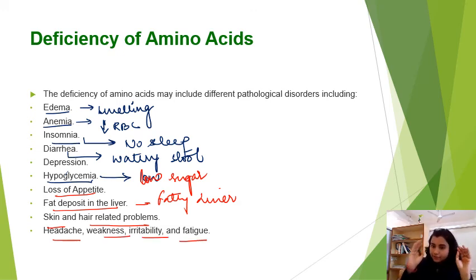So these are the deficiencies which happen if the amino acids are not in the sufficient amount needed by our body. So you have to take a proper diet, and it is very necessary to maintain a healthy lifestyle for our body to function in a normal and proper way, right?